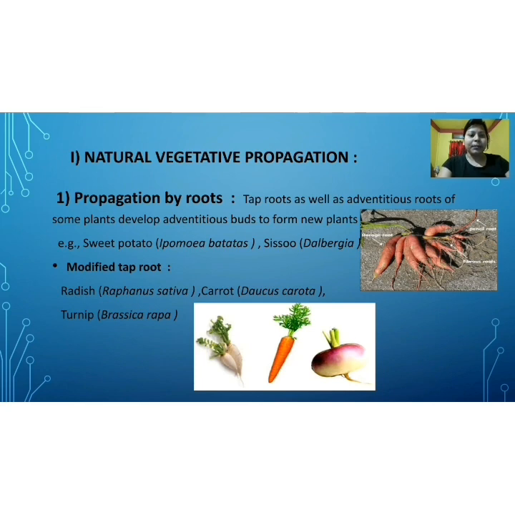That taproot is modified and stores food in the radish part. Because of this, these three are examples of modified taproot. We may say that radish, carrot and turnip are formed from the taproot, which is why they are known as modified taproot.